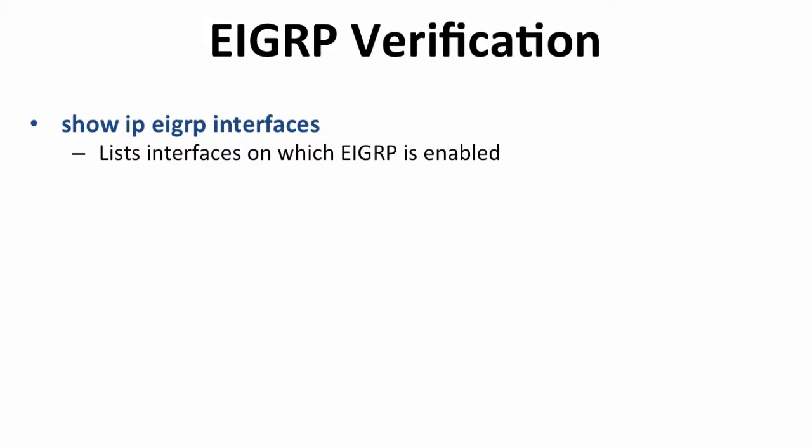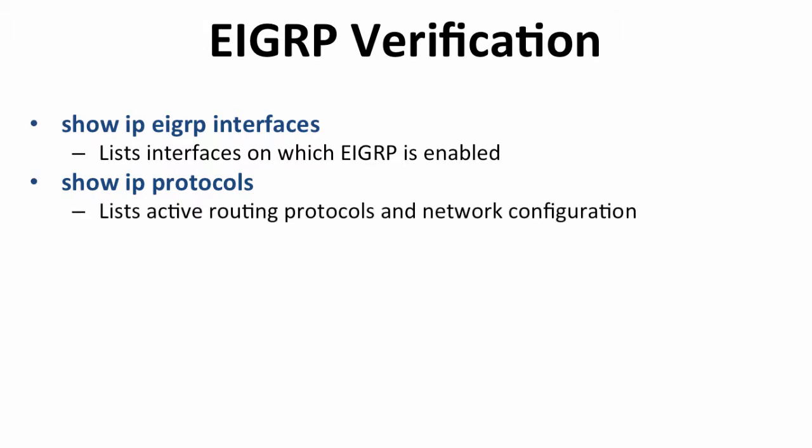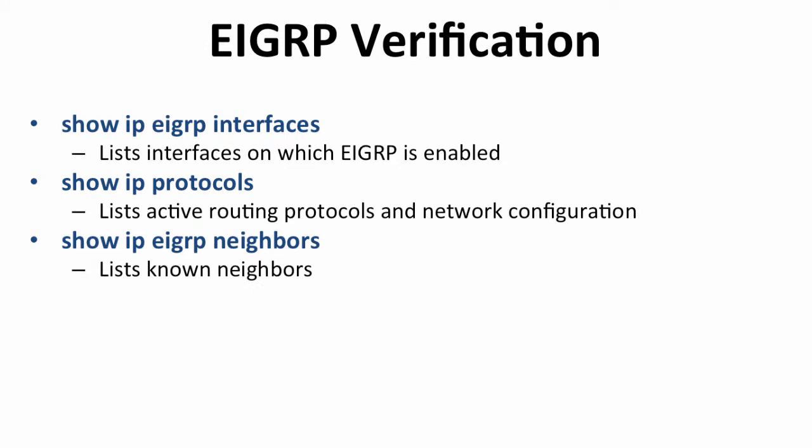Now, to verify that EIGRP is actually working, we have many tools that we can use. Show ip eigrp interfaces lists all interfaces on which EIGRP is enabled. We'll use that often. Show ip protocols actually shows you if EIGRP is enabled or not. It will list all routing protocols that are enabled on the router and also their network configuration. Show ip eigrp neighbors is key because it lists the known EIGRP neighbors, whether they're up or if they're not showing up, that they're in fact down.